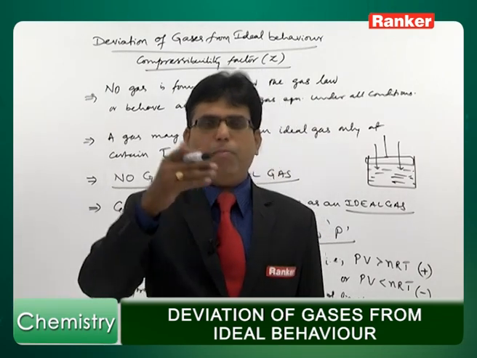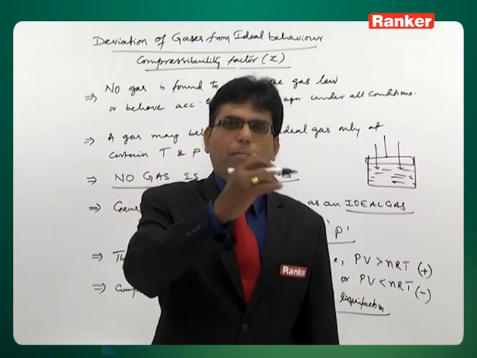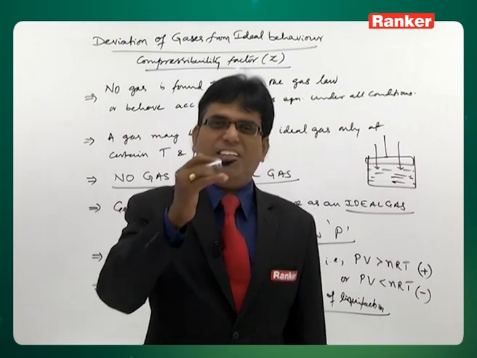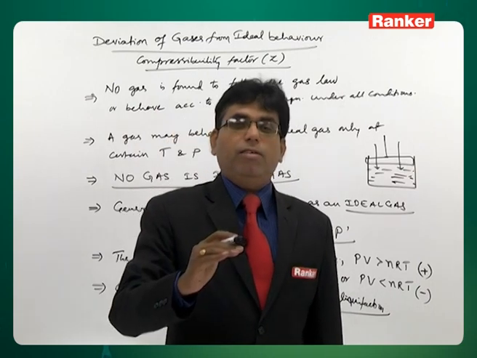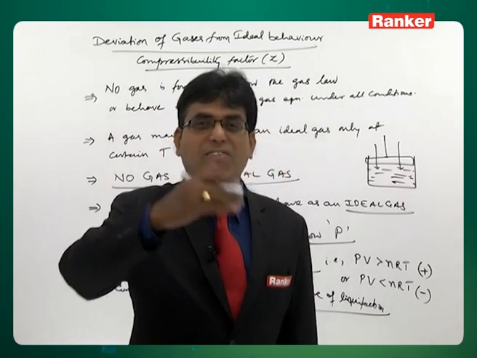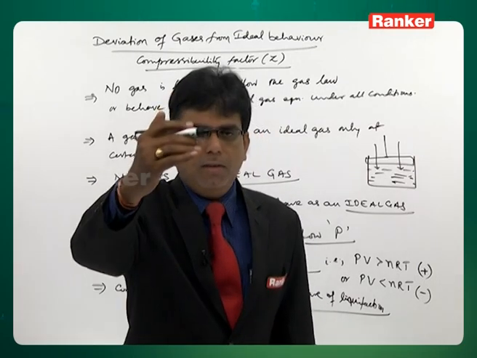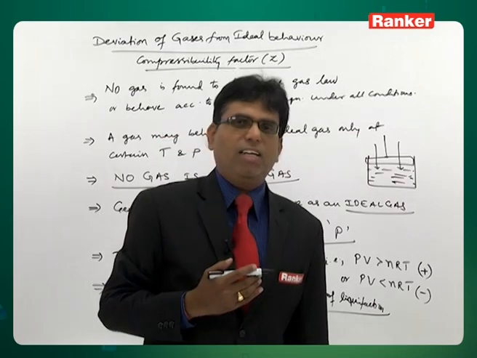That is explained with the help of a particular kind of graph drawn for Z versus P, compressibility factor against pressure. Graphs have been drawn for different gases. From those graphs, the gases have been classified as exhibiting ideal behavior, non-ideal behavior with positive deviation, and non-ideal behavior with negative deviation.